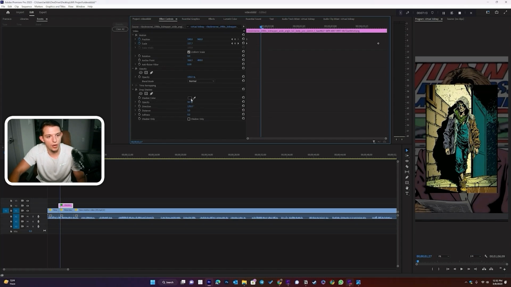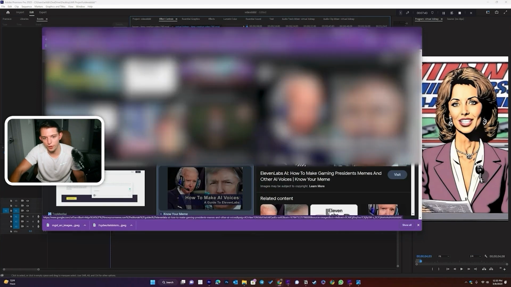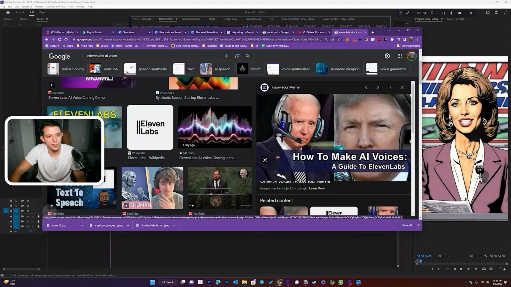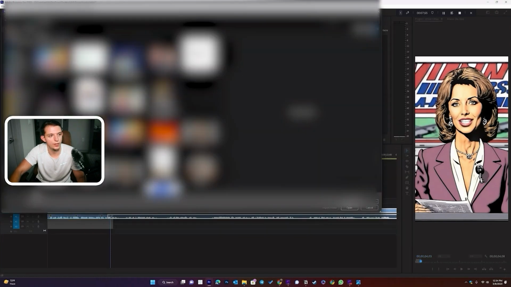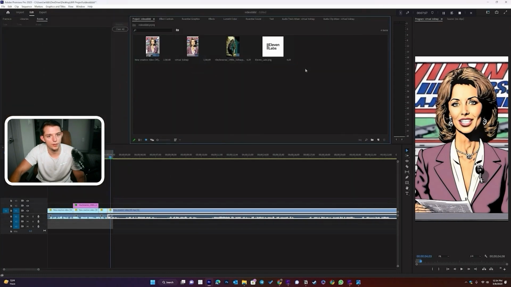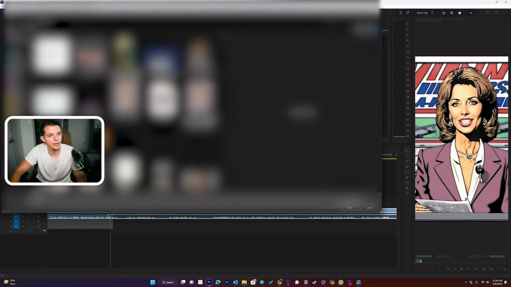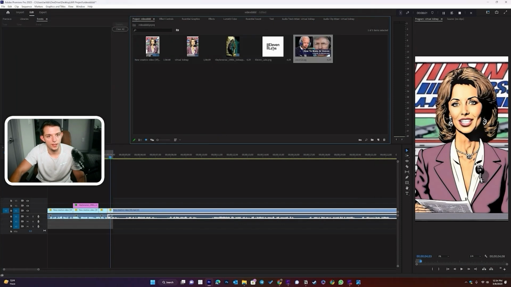And we're going to come down to this drop shadow. We're actually going to make it white. And we're going to make the opacity like 80, so it's a little bit stronger. Let's increase the distance by double. And let's actually use this picture for using artificial intelligence. And we're going to use this and this. We're going to add 11 Labs, and then we're also going to add this little video here.